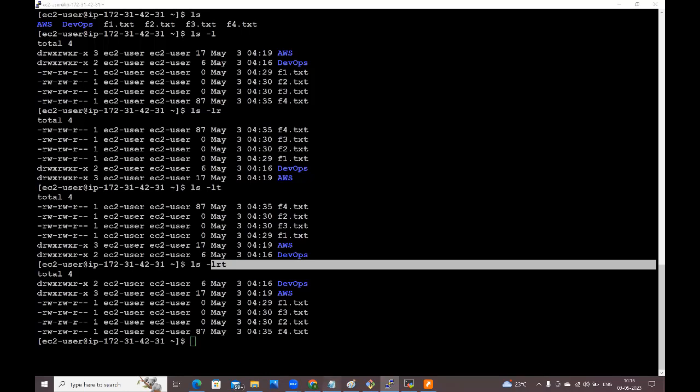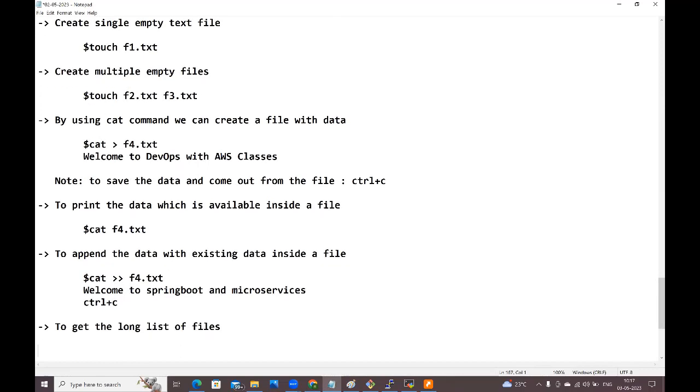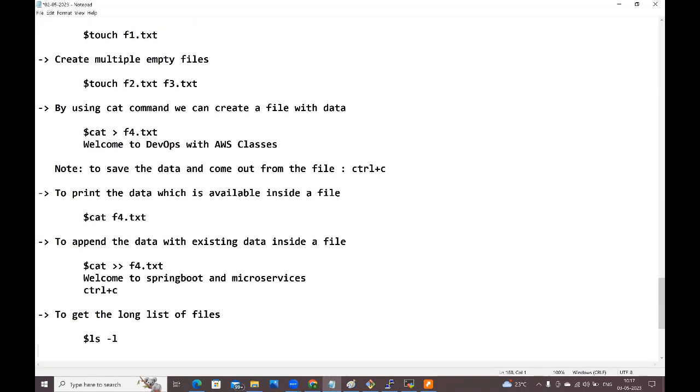Right. Let me add these things also. To get the long list of files, ls space -l. ls space -l, to get the long list of files with the timestamp.